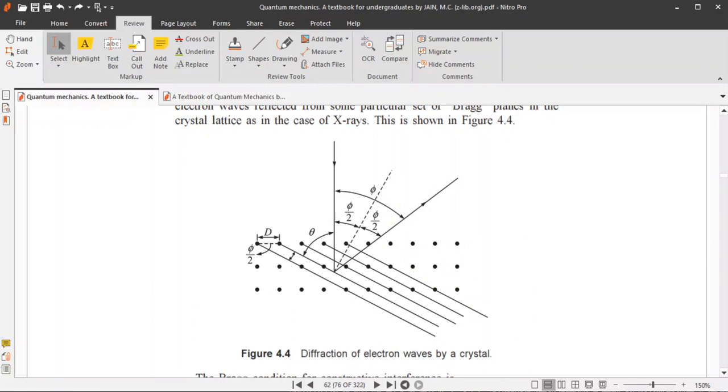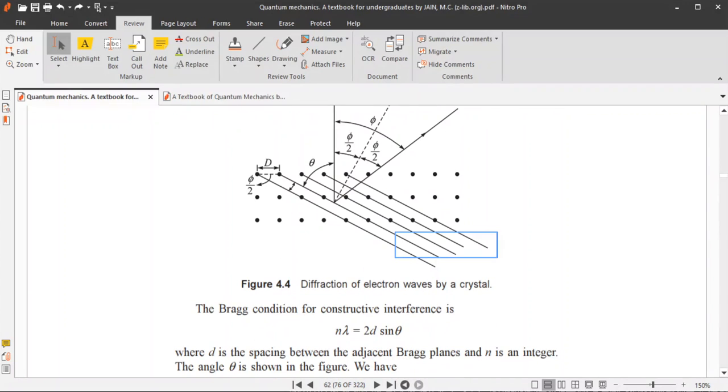These small dots are actually atoms in the crystal, and they are separated by a distance capital D. So capital D is the distance between the atoms, and these straight lines denote a particular set of planes in the crystal.